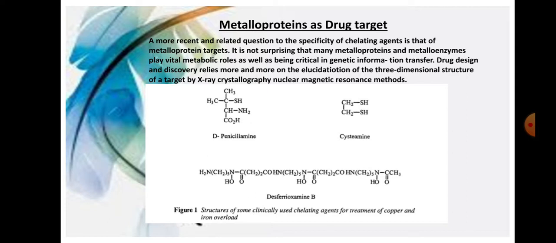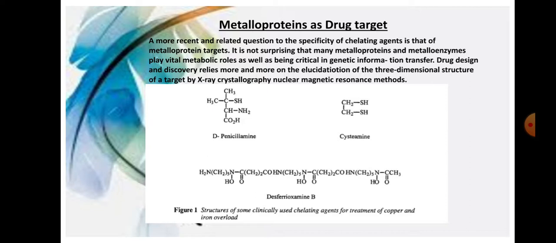A more recent question related to the specificity of chelating agents is that of the metalloprotein target. It is not surprising that many metalloproteins and metalloenzymes play a metabolic role as well as being critical in genetic information transfer.